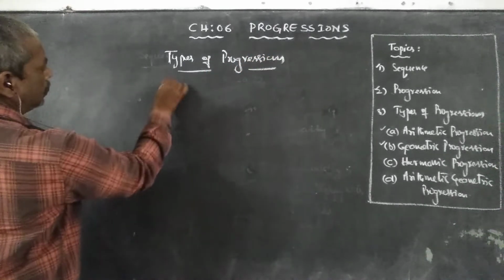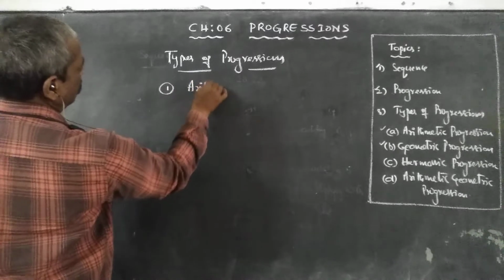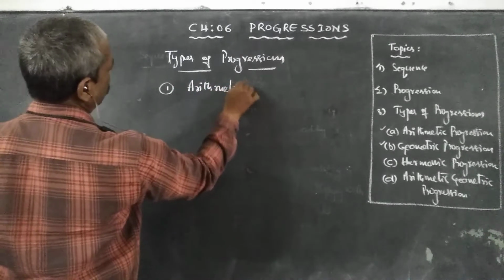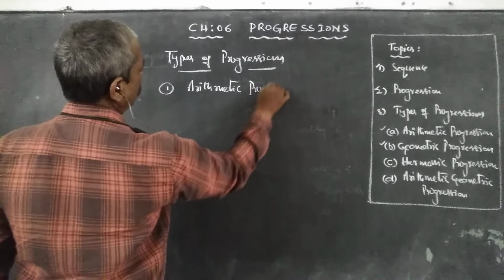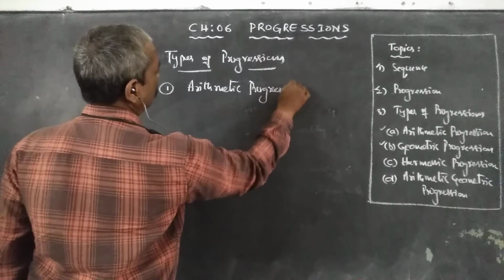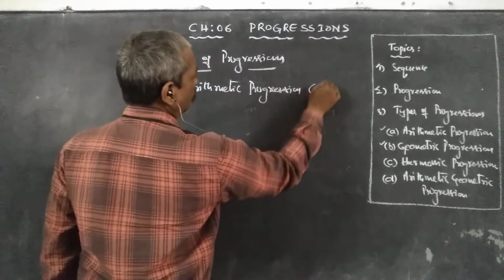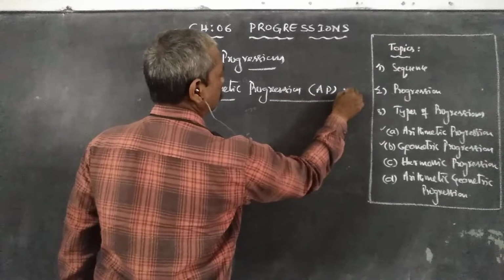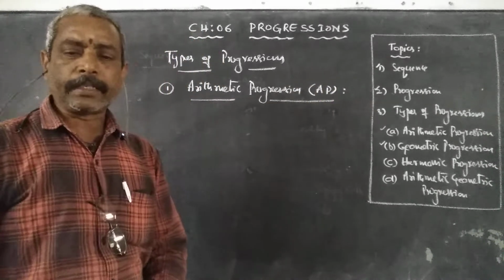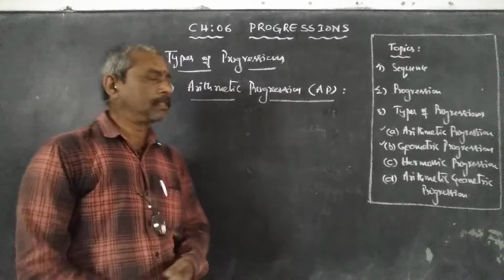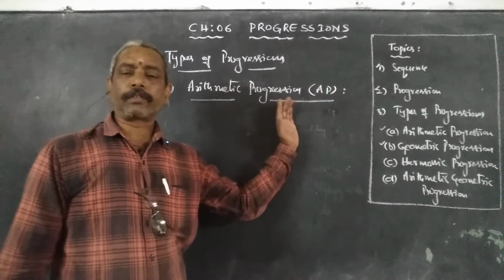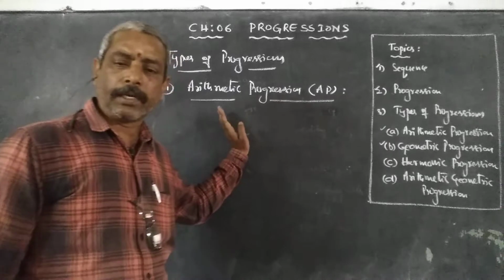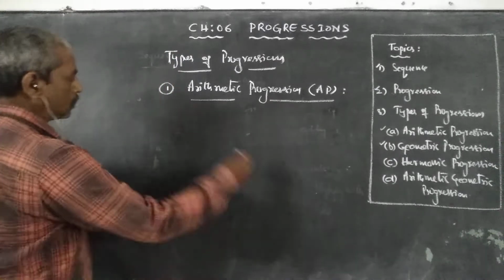The first one is arithmetic progression, short notation AP. Arithmetic progression: just now we discussed every progression is a sequence, so arithmetic progression is also a sequence. Now observe some examples.